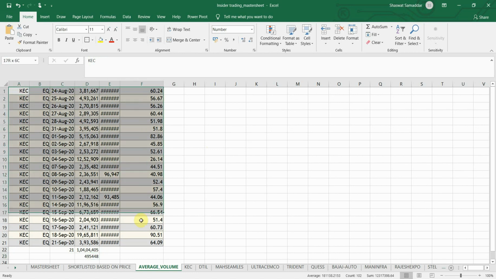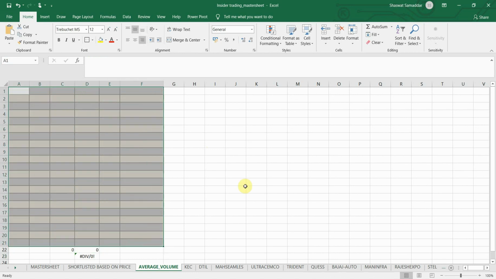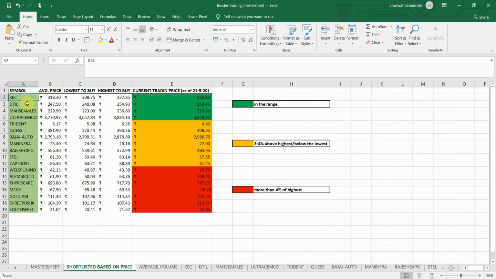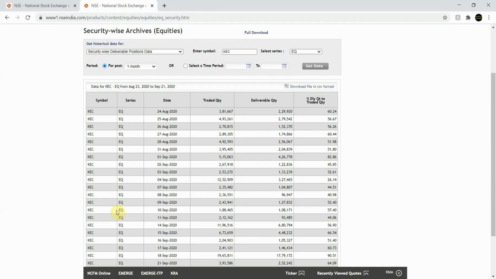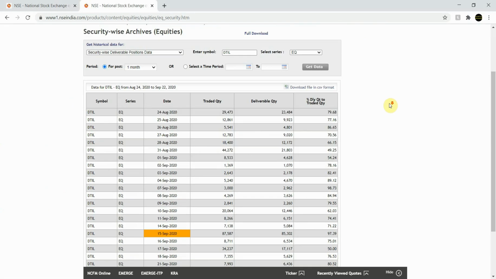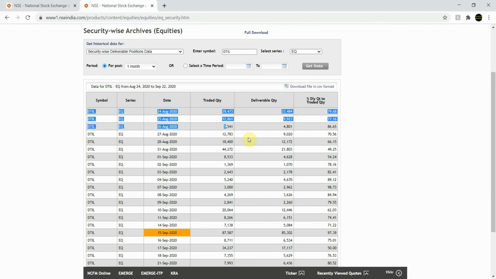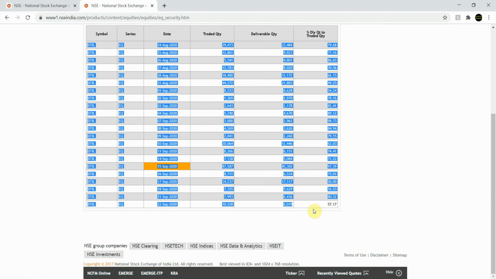So next what we have to do is we would just go ahead and delete this data. Now the next stock on the list, I'll go on this worksheet once again, shortlisted based on price. The next stock on the list is DTIL. So again, I have to go to the NSE's website. I'll type here DTIL. I'll press on get data. So this will show me the data of 1 month.